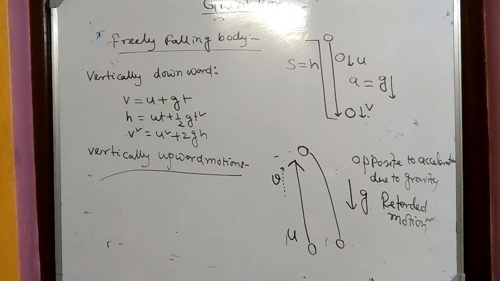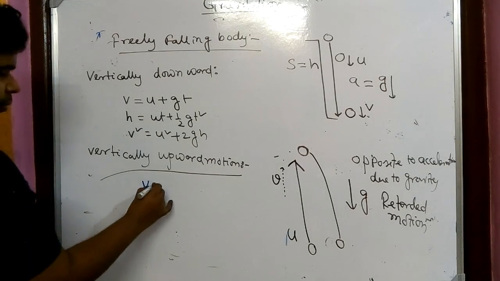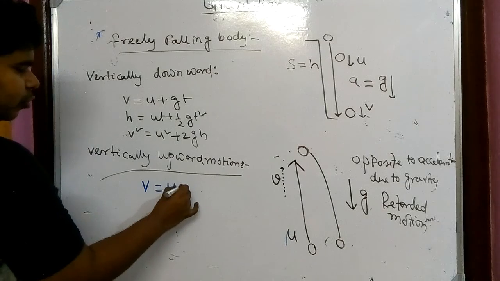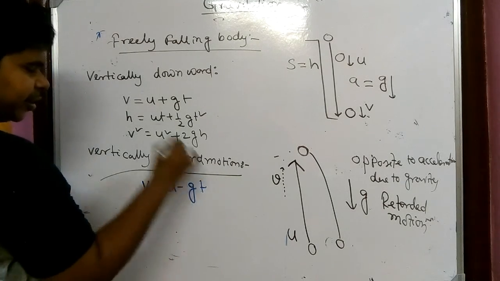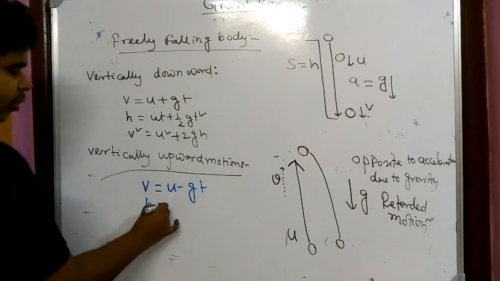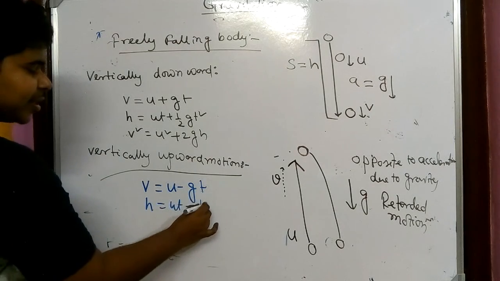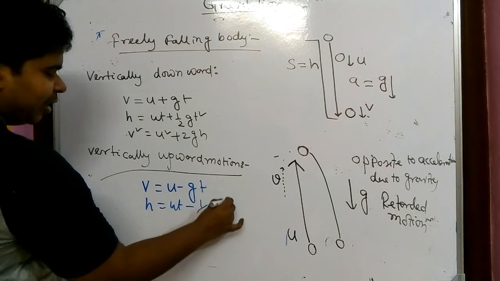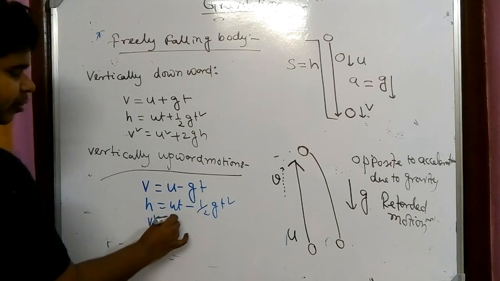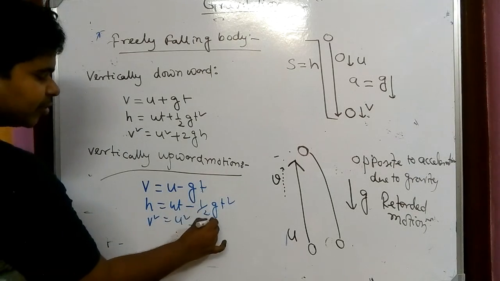For that case, what equations do we have to use? We have to use v equals u minus gt, h equals ut minus half gt square, and v square equals u square minus 2gh.